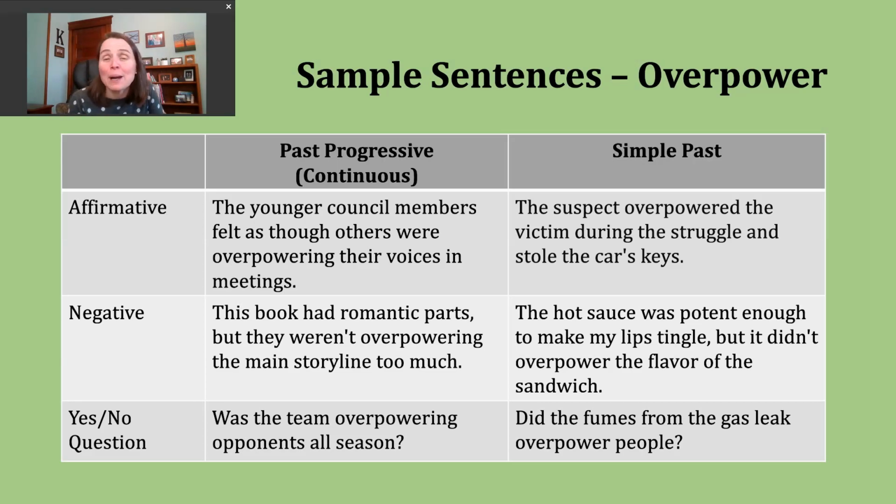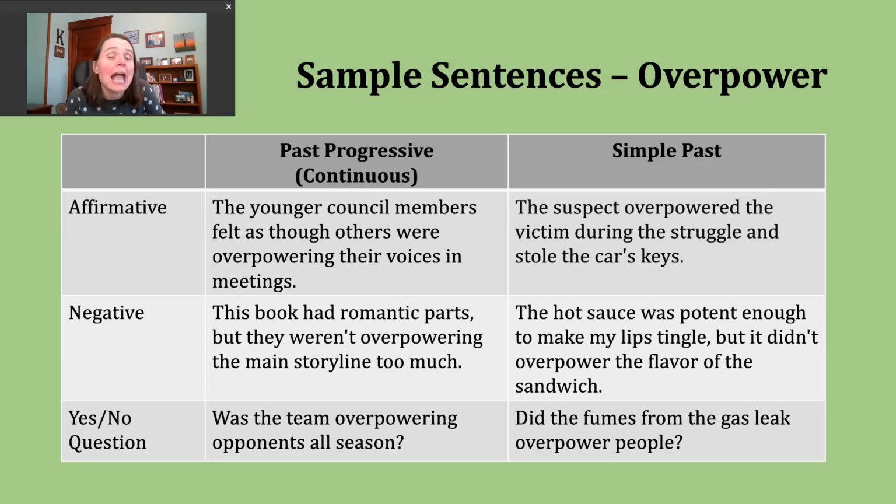Finally, if you want to make a yes or no question in the past progressive, start with the past form of be. Whatever form matches your subject, that subject comes next, then use the ing form of the verb. Here's another example. Was the team overpowering opponents all season? It's going to go back to our first definition.